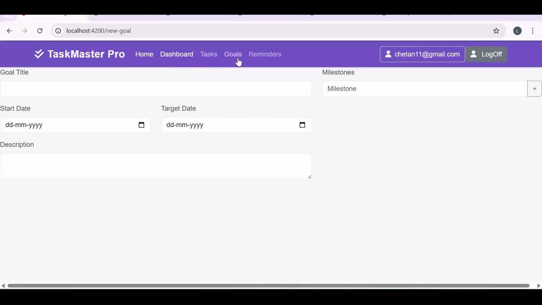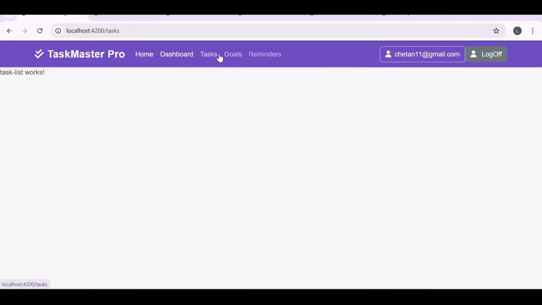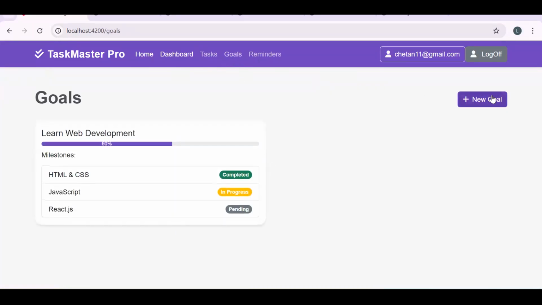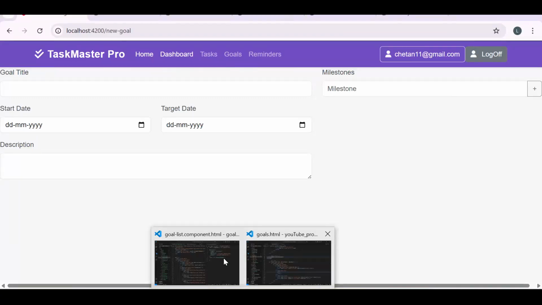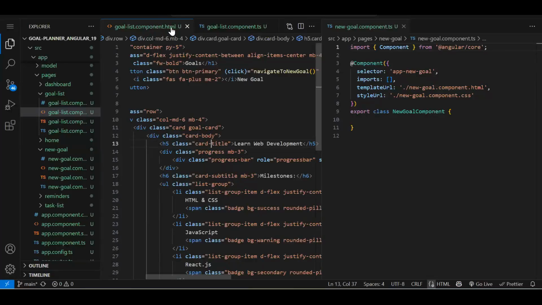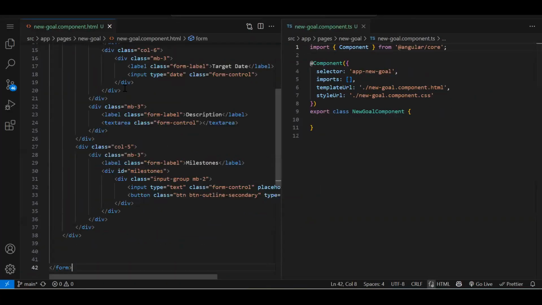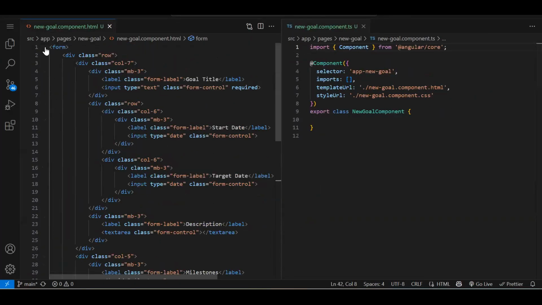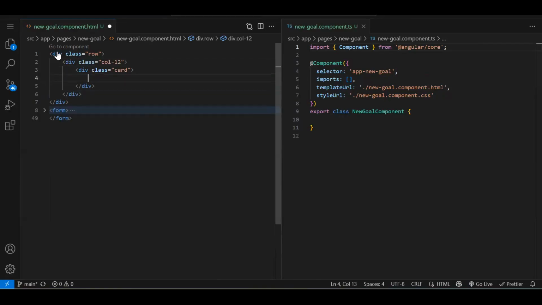But the UI is not looking proper. Let me see why. Let's just add a card or something so that it will look proper. Now let's close this goal list component. Our work is done over there. Now over here, we just have a form. So instead of this, I will just add a Bootstrap card so that it will look proper. col-12 and .card.